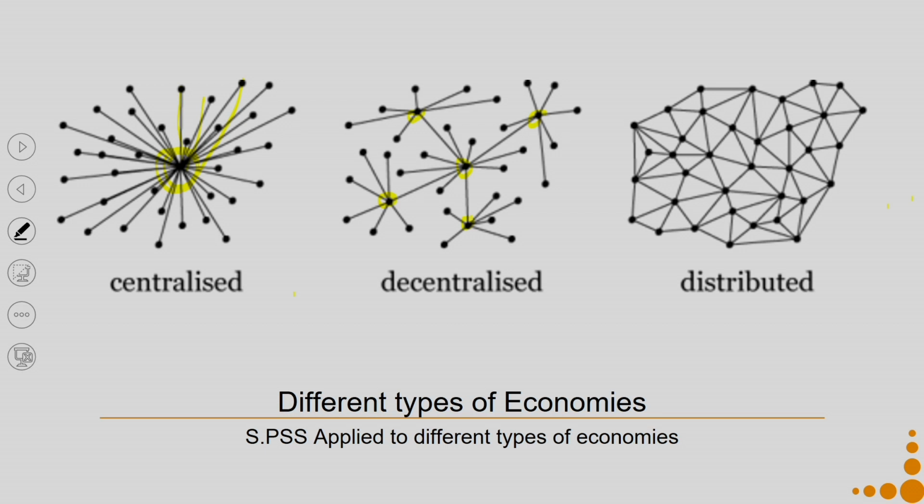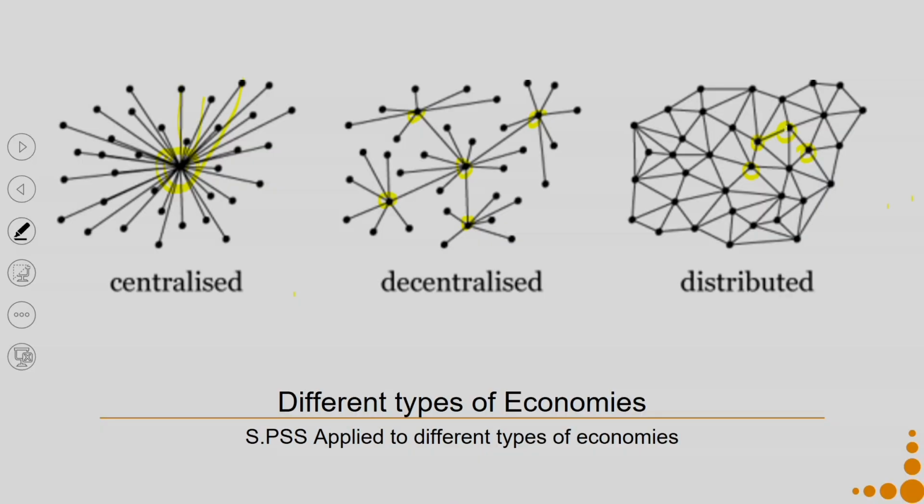In a distributed model, say for example, each of these units is a biogas unit. Each and every household owns a biogas plant. The household waste is pumped into the biogas plant and the biogas plant supplies fuel, the biogas, to the kitchens of these households, and all of them are connected to each other. So, I can share the raw material.